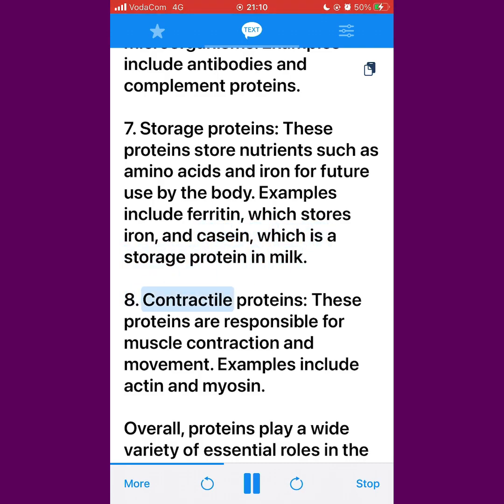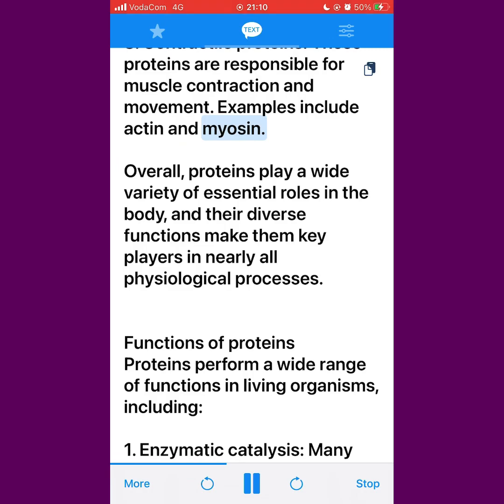8. Contractile proteins. These proteins are responsible for muscle contraction and movement. Examples include actin and myosin. Overall, proteins play a wide variety of essential roles in the body, and their diverse functions make them key players in nearly all physiological processes.